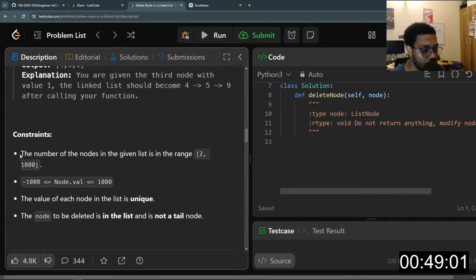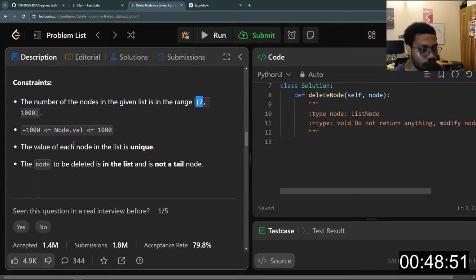So there are some constraints here. The number of nodes in the given list is in the range of 2 all the way to 1,000. The value of each node in the list is unique. We have node.value between negative 1000 all the way to 1000.